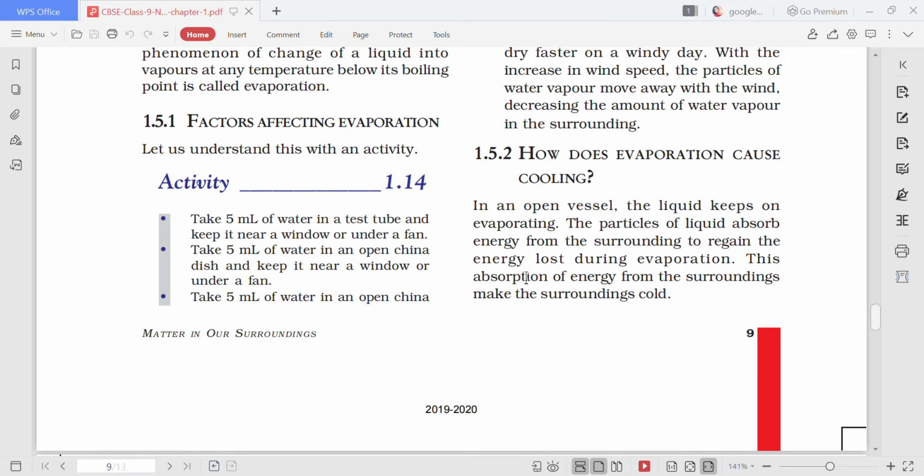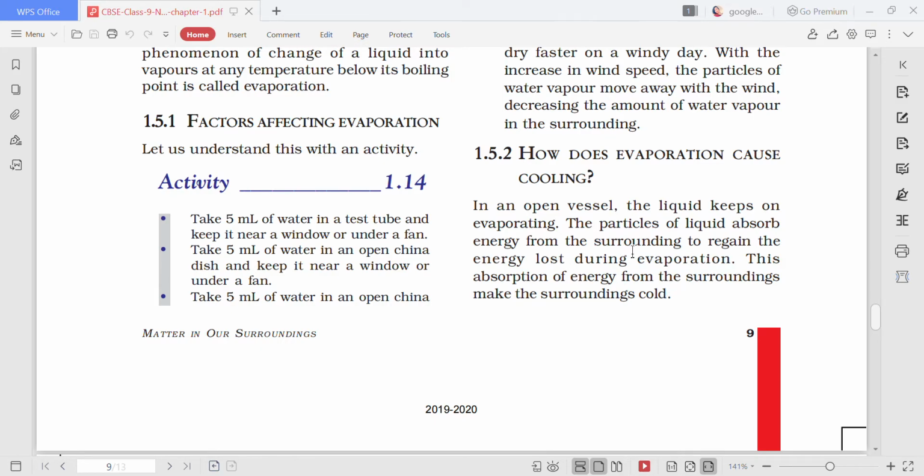Now always remember that if the vessel is kept open and the liquid is getting evaporated, for this evaporation some amount of heat is being spent. Now how will we gain back that heat?